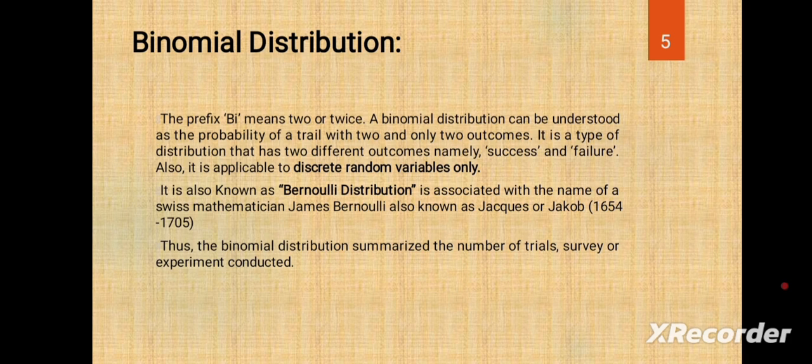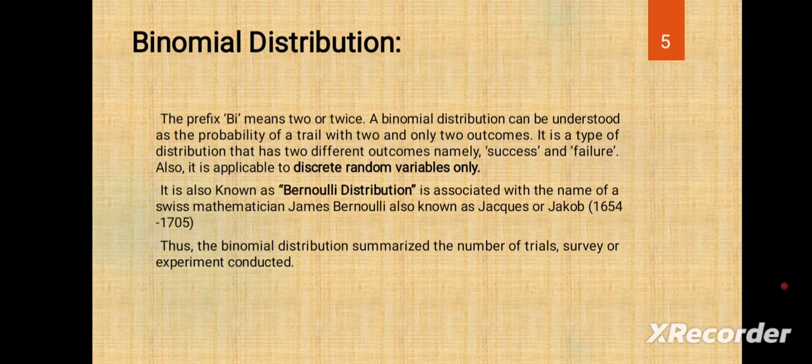That means we take one trial, and that one has success or failure, any one outcome. We take one trial that has two outcomes. So that's why bi. Under the two outcomes only one occurs. So that is the process of binomial distribution.